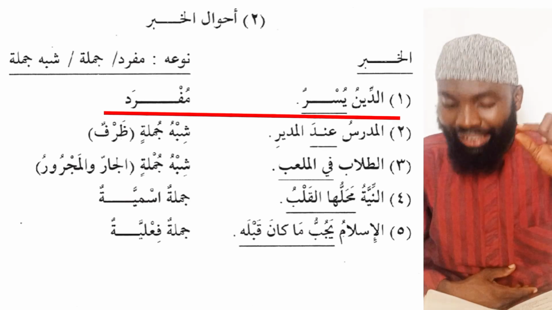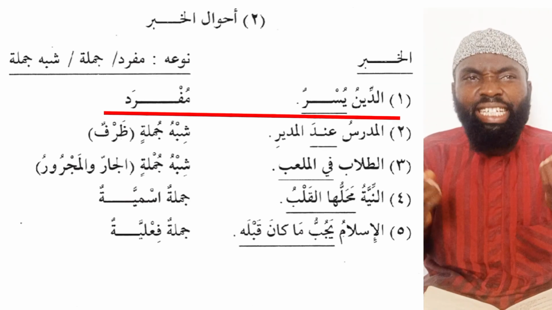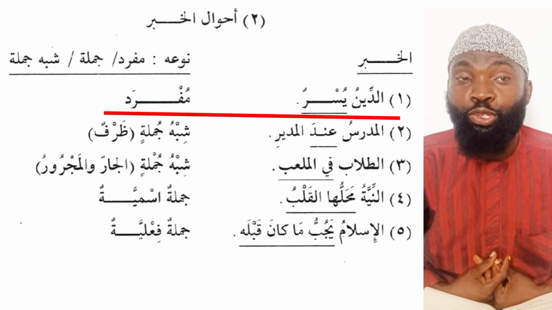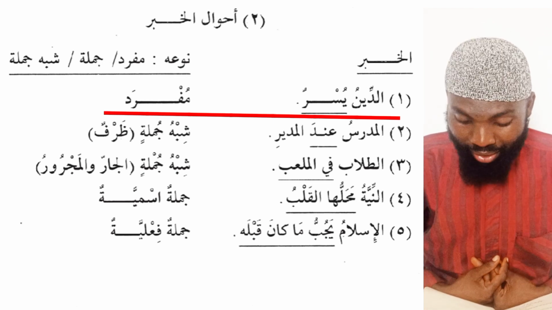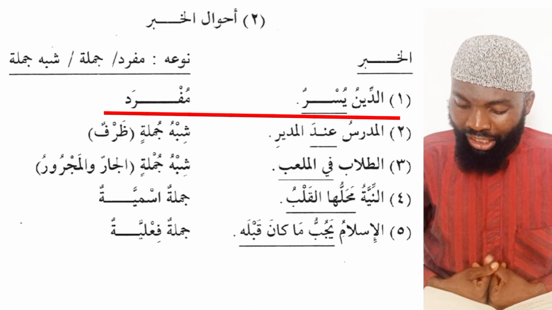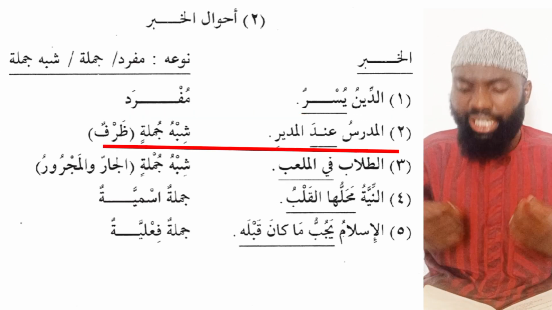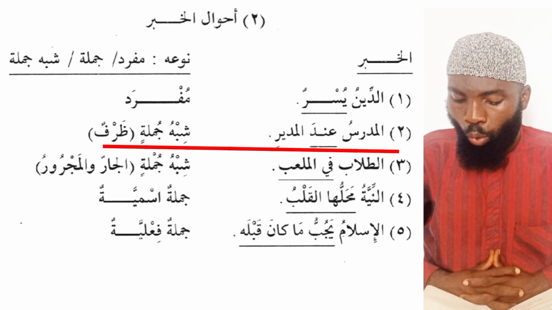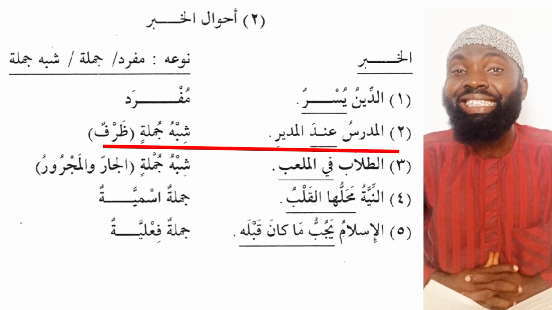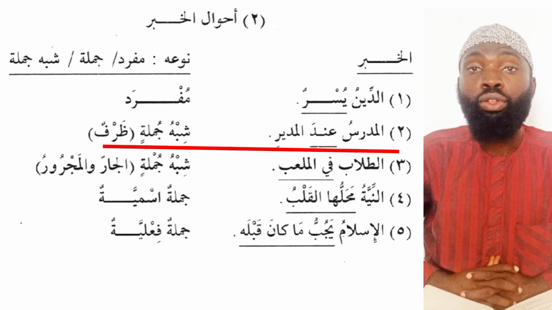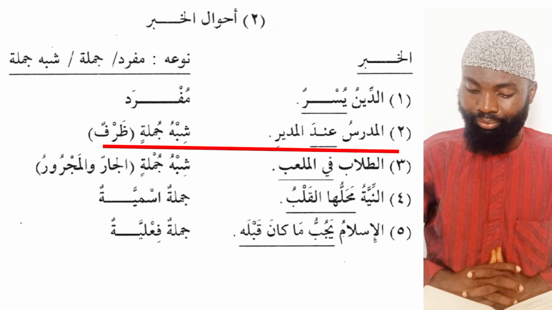Number one, we have ad-dinu yusrun. The religion is ease. What is the khabar? The word khabar here is yusrun, and we say it is what? Mufrad, it is single. Number two, we have al-mudarrisu inda al-mudiri. The teacher is with the principal. What is the khabar here? The khabar here is inda, and inda is what? Shibhul jumla, that is dharfun, an adverb.